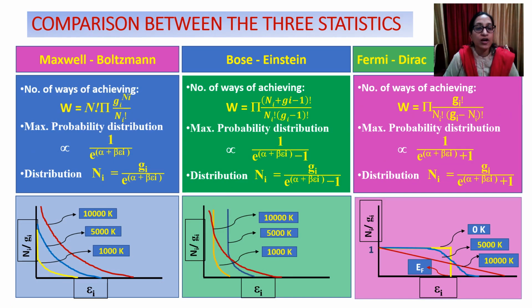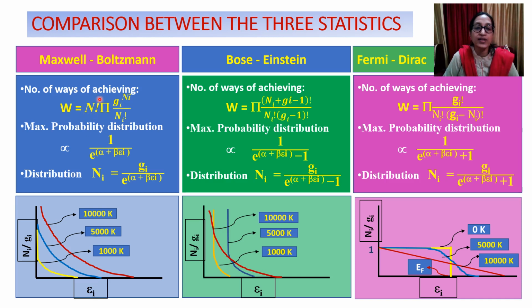Now let's see how it differs in the number of ways of achieving. In case of Maxwell-Boltzmann, it is given by W is equal to n factorial product of Gi to the power Ni divided by Ni factorial. In case of Bose-Einstein, it is product of (Ni plus Gi minus 1) factorial divided by Ni factorial, (Gi minus 1) factorial. And in case of Fermi-Dirac, it is given by product of Gi factorial divided by Ni factorial, (Gi minus Ni) factorial, where N is the